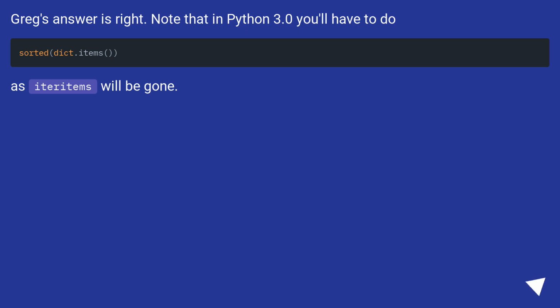Greg's answer is right. Note that in Python 3.0 you'll have to do, as iteritems will be gone.